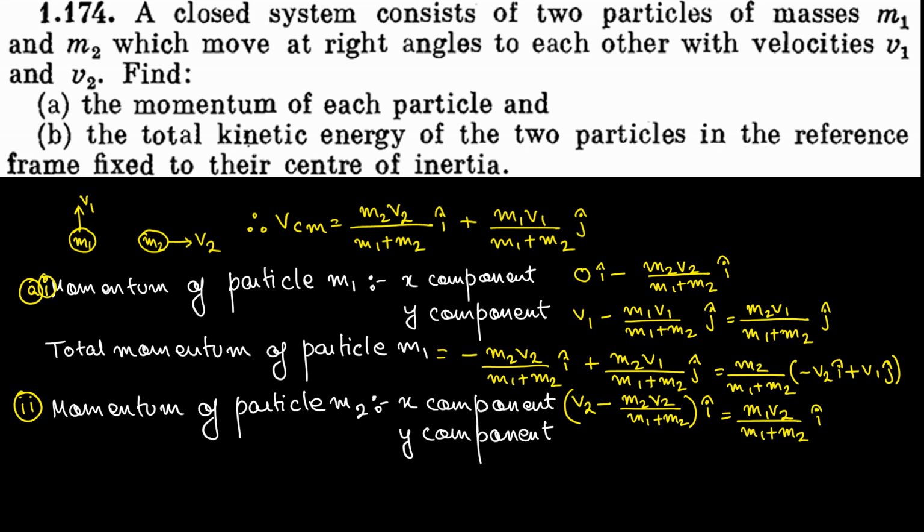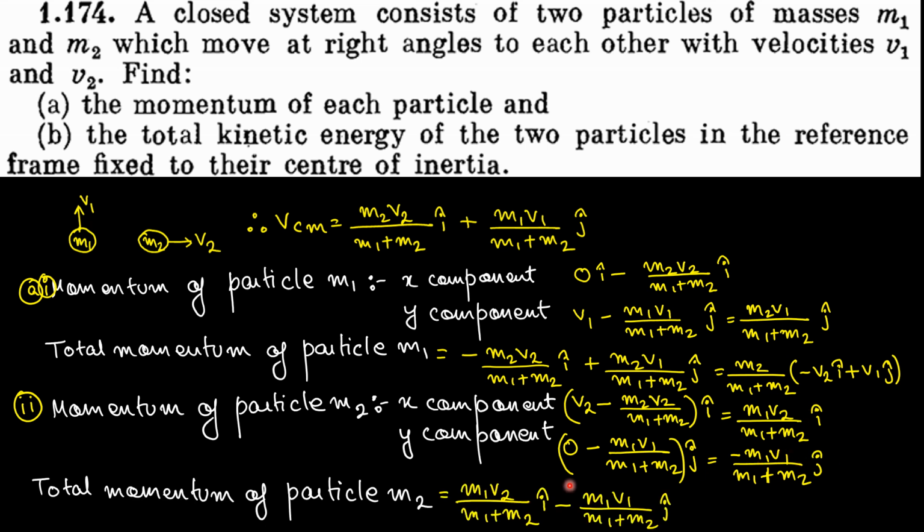Similarly, the y component of velocity is nothing but 0 minus the y component of velocity of center of mass, which is 0 minus m1 v1 divided by m1 plus m2 in the j component, nothing but minus m1 v1 divided by m1 plus m2. So the total momentum of particle m2 with respect to center of mass is this velocity in i plus this velocity in j.